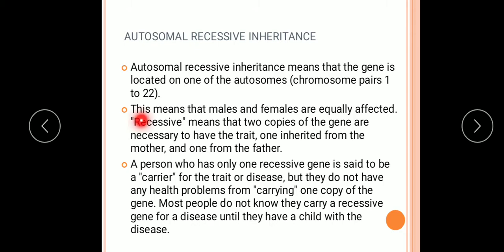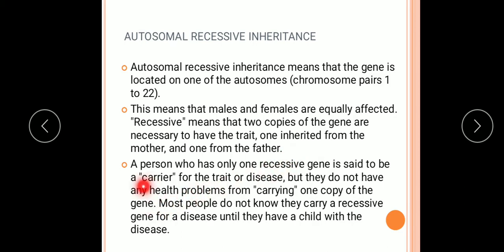Now this means that the males and females are equally affected. It is not the case like X-linked inheritance where males are affected more and females less. But here in autosomal recessive inheritance, males and females are equally affected. Recessive means that two copies of the gene are necessary to have the trait, one inherited from the mother and one from the father.